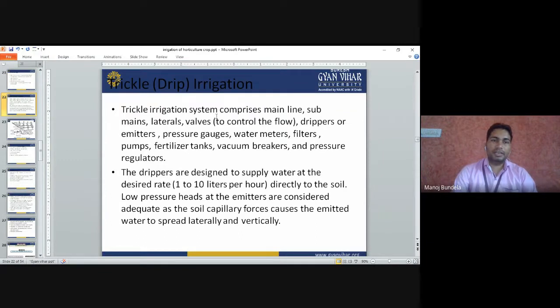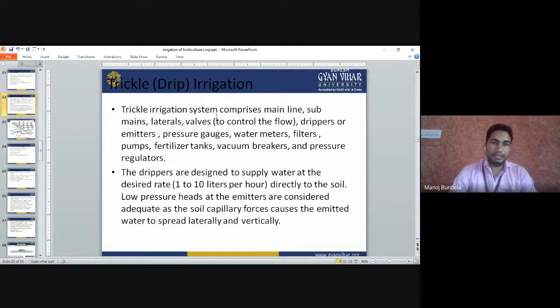Next one is drip irrigation. This is the best method of irrigation. It has a water use efficiency of 90 to 96%. The water will be available directly to the root zone of the plants with the help of drops.